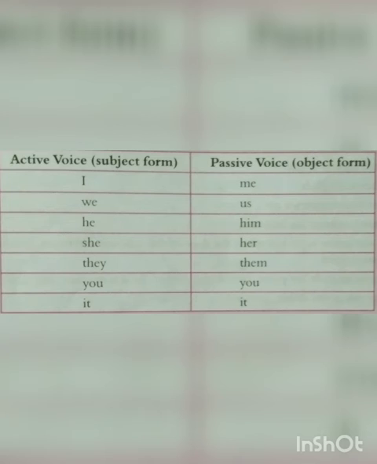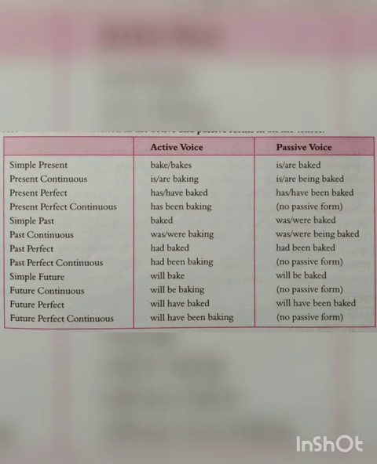So while changing a pronoun from active to passive, we have to take care of these words. I will convert into me, we into us, he will be him, she will be her, they will be them, you will remain same, it will remain same.